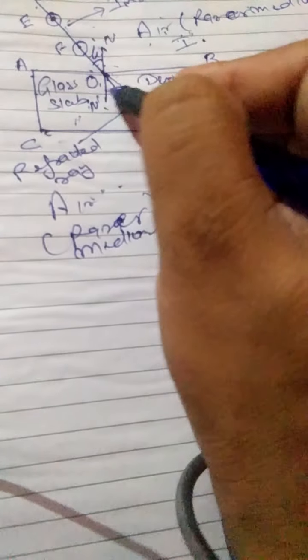Here are the angles: I1 is the angle of incidence, and this angle is R1, the angle of refraction. Here is also the next angle I2, the angle of incidence. Listen, this EF ray is the incident ray for face AB, and OO dash is the refracted ray for face AB, but OO dash is the incident ray again for face CD. For this face CD, OO dash is incident, that is why it makes the angle I2.